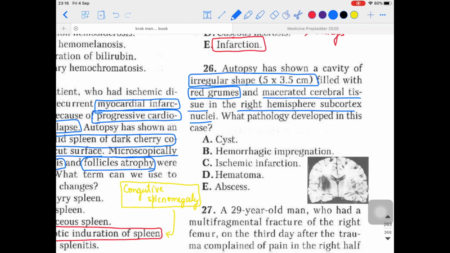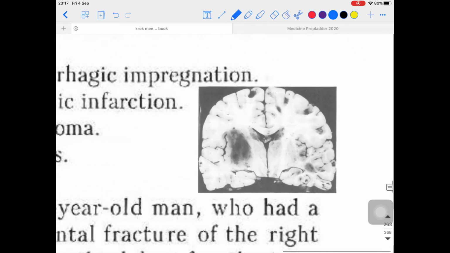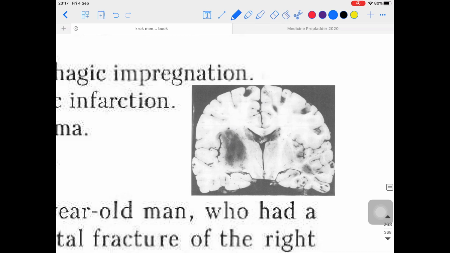Now how did I come to know that they are talking about the hematoma? Because look, they are talking about the irregular shape, 5 into 3.5 centimeter. So what actually happened? Some blood made a clot, and it is causing cerebral tissue damage over there. As you can see, macerated cerebral tissue in the right hemisphere subcortex nuclei can be seen. So here I have inserted one image for you so that you can appreciate what I'm talking about. I'm talking about this particular area which you can see on the screen right now, this one.